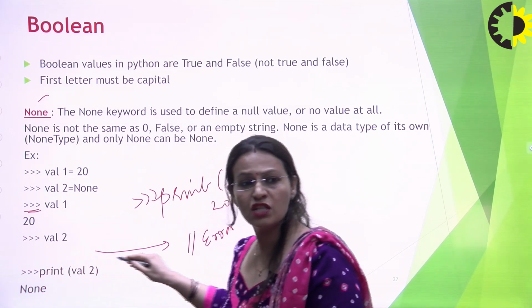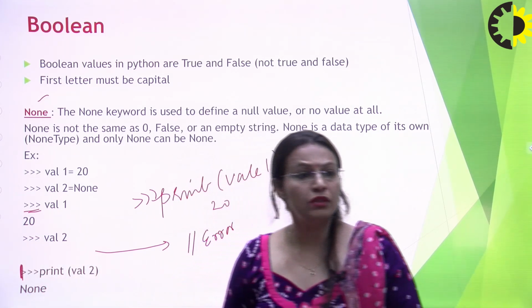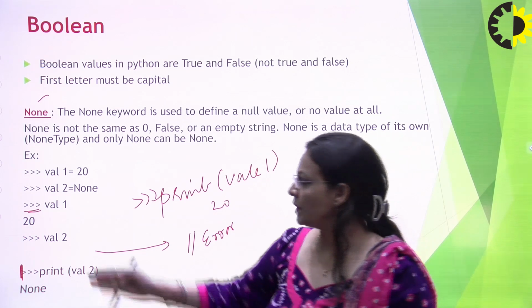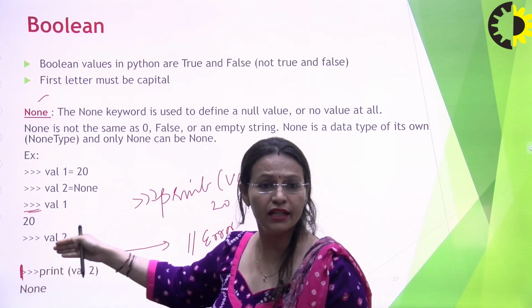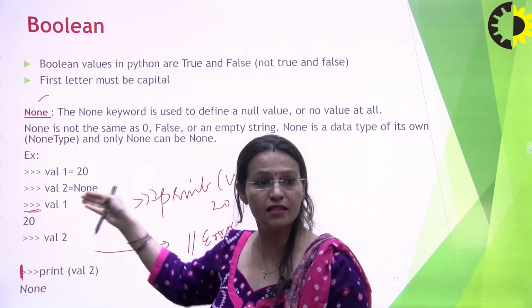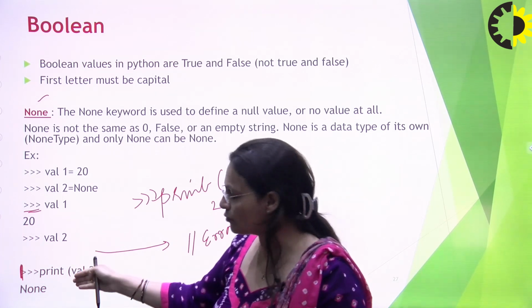It has already found that there is no value, but because this is a None data type, it will run smoothly and jump toward the next line.